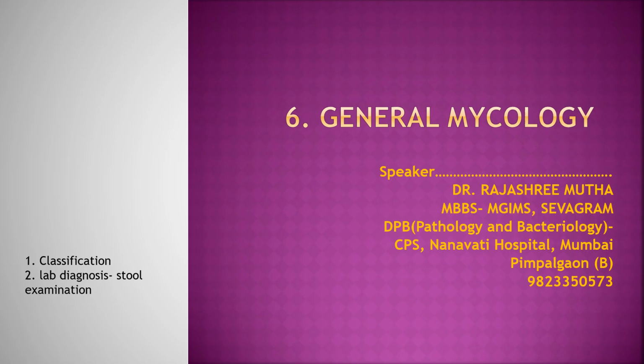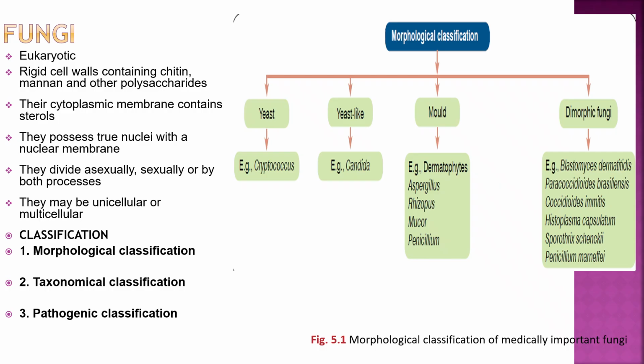Let's study general mycology. Fungi are eukaryotic. They have rigid cell walls containing chitin, mannan, and other polysaccharides. Their cytoplasmic membrane contains sterols. They possess two nuclei with nuclear membrane. They divide asexually, sexually, or by both, and may be unicellular or multicellular.